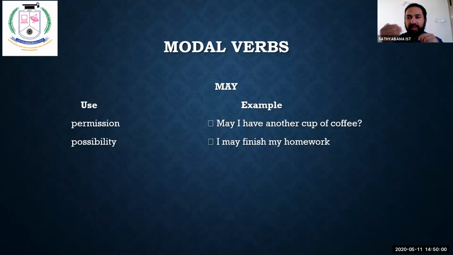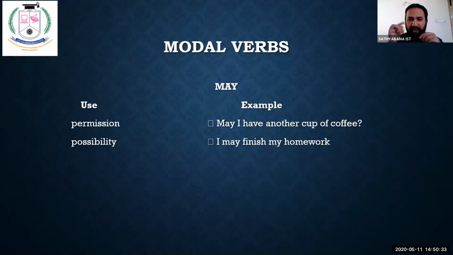But what do we generally do? We go there and ask them, can I have a cup of coffee? Can I have your menu card? That's wrong. But the thing is conveyed. What you had in your mind is conveyed. Whether it's conveyed right or wrong, he understood. He also has brought you a cup of coffee. That's all fine. But that's not the right way to say. You're supposed to say, may I have another cup of coffee? Clear? So that is for permission.